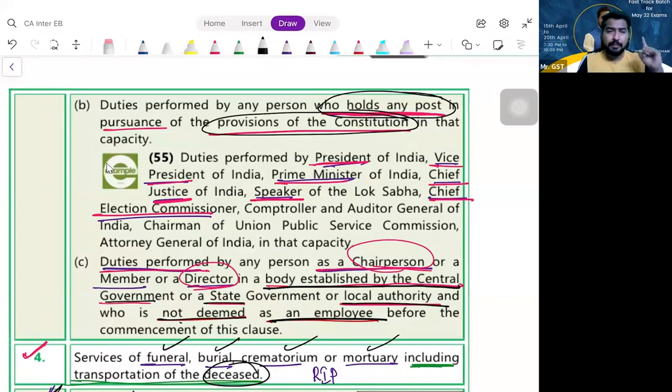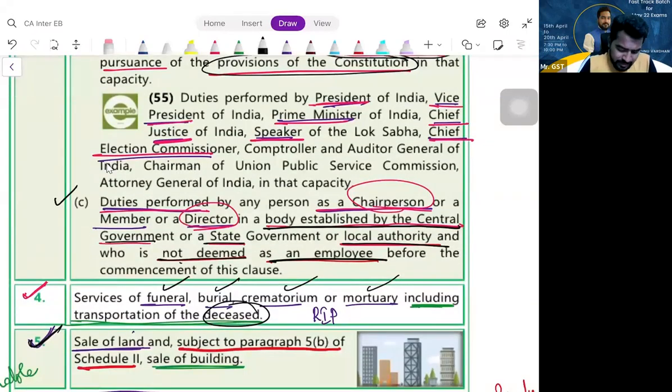So first thing, MLAs, MPs, members of panchayats, municipalities, or any other. But here, you are holding any position which is created by Constitution, for which you are getting consideration. Example, Chief Justice of India, President, Vice President, Prime Minister, Lok Sabha Speaker, Chief Election Officer, all this stuff. What is the next one? Did we discuss about this before?